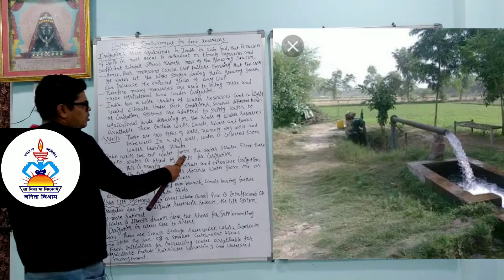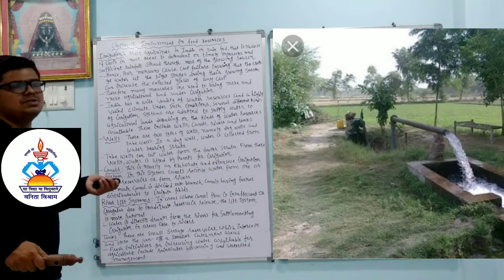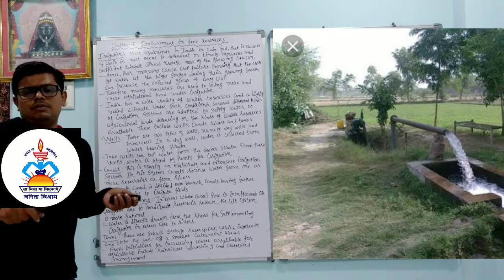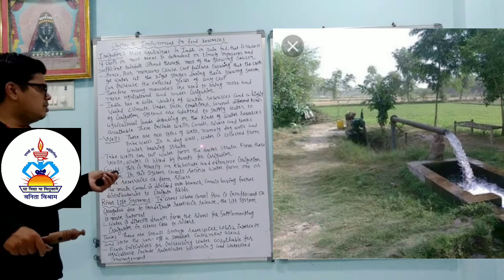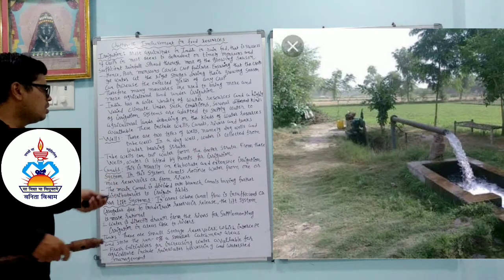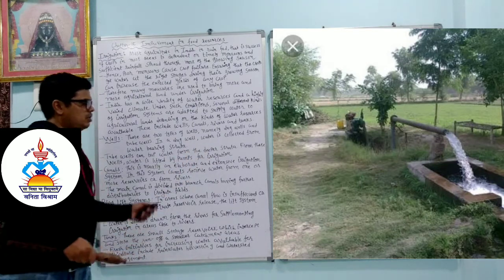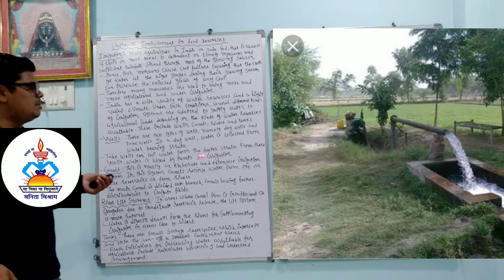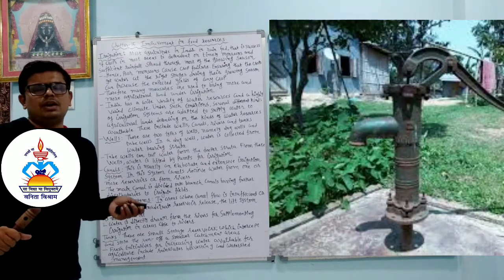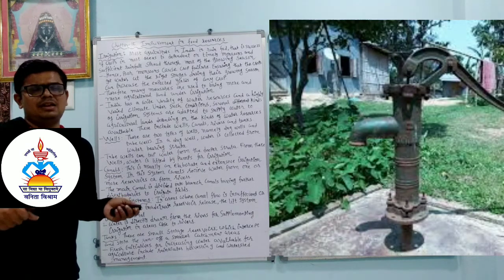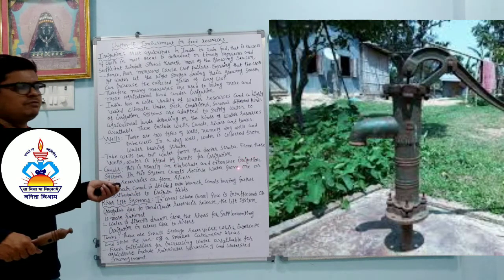Tube wells can tap water from the deeper strata. So tube wells tap water from the deeper strata in the earth. When we dig the soil, then we get the water, so it is available at the deeper strata. From this well, water is lifted by pumps for irrigation. Even nowadays you find so many villages where pumps are there, and by the pump the water is lifted for irrigation.